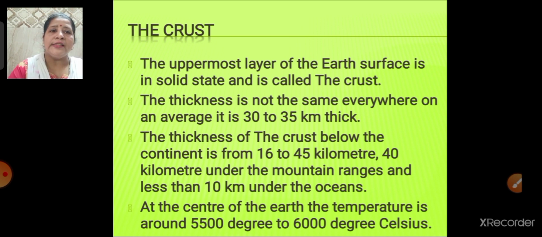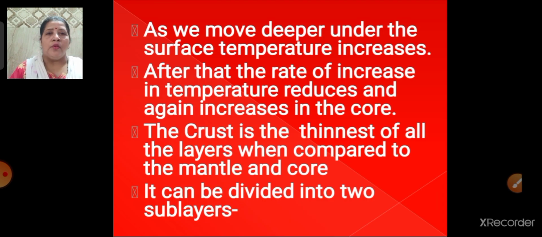Now at the center of the earth, the temperature ranges from 5500 degrees Celsius to 6000 degrees Celsius. So much temperature is there in the center of the earth. As we move deeper inside the earth's surface from the crust, what happens? Temperature goes on increasing.